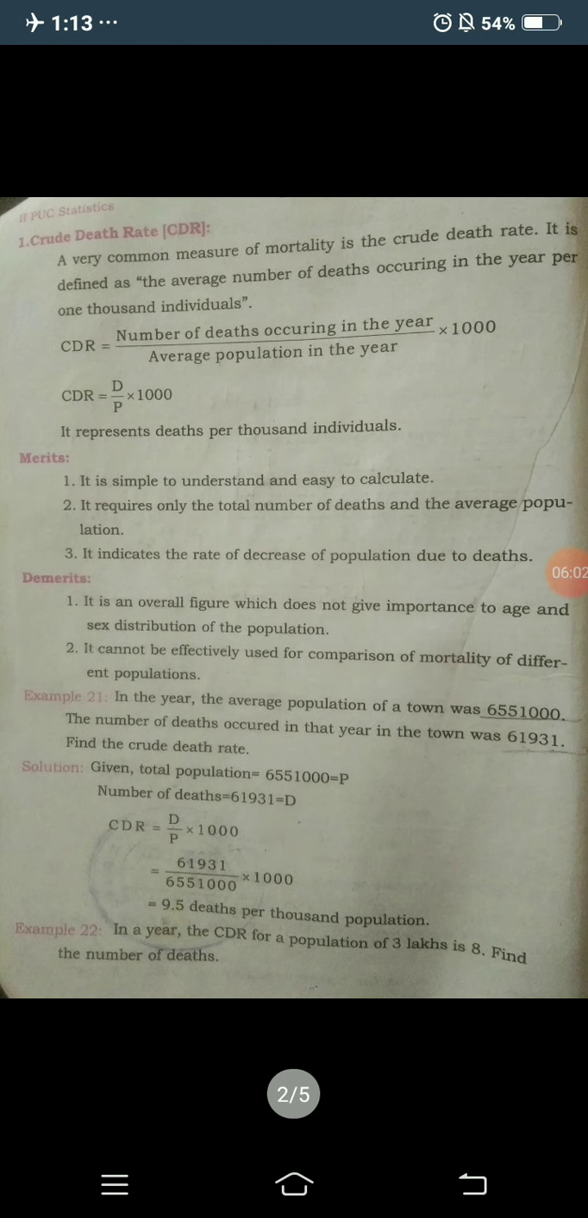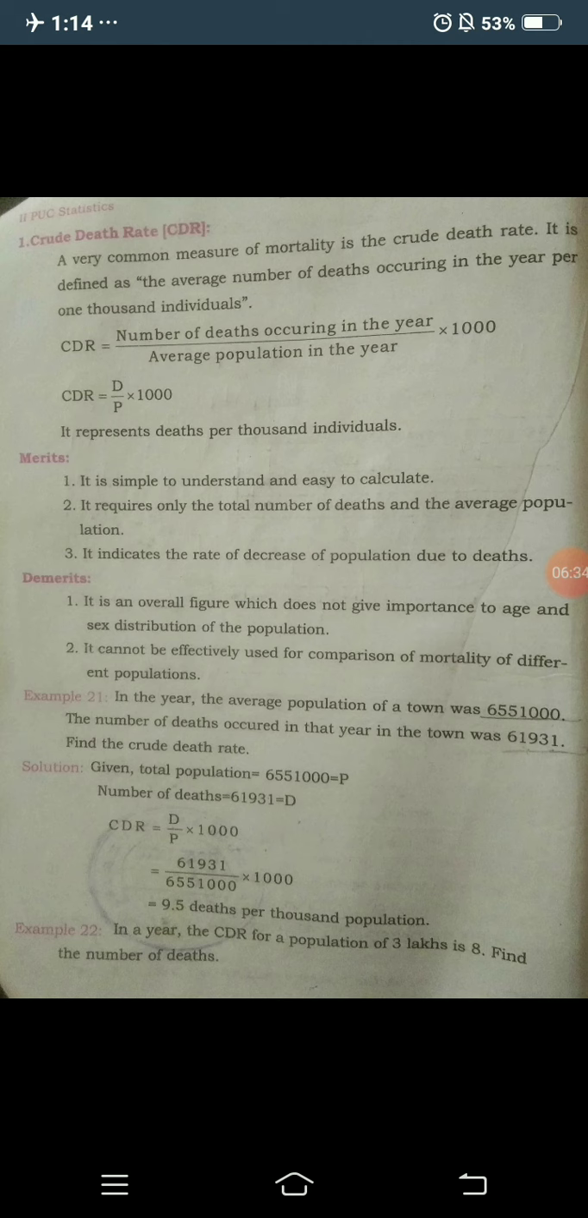In CDR, we are going to consider the number of deaths occurring in a year divided by the average population in the year into 1000. Okay. Now we are going to explain the definition of CDR. A very common measure of mortality is the crude death rate. It is defined as the average number of deaths occurring in the year per 1000 individuals.